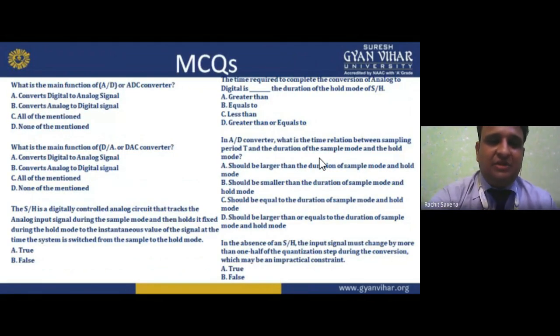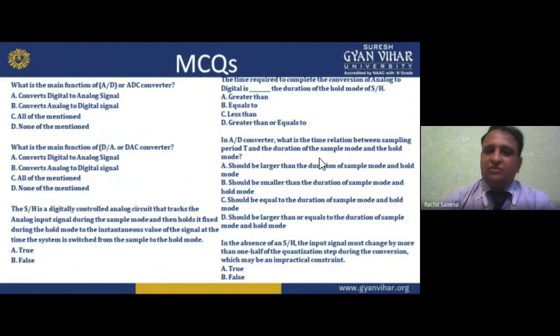Now, what is the main function of an analog to digital converter? To convert an analog signal to digital. What is the main function of a DAC? Digital to analog. Sample and hold is a digitally controlled analog circuit that tracks the analog input signal during the sample mode and then holds it fixed during the hold mode at the instantaneous value of the signal.